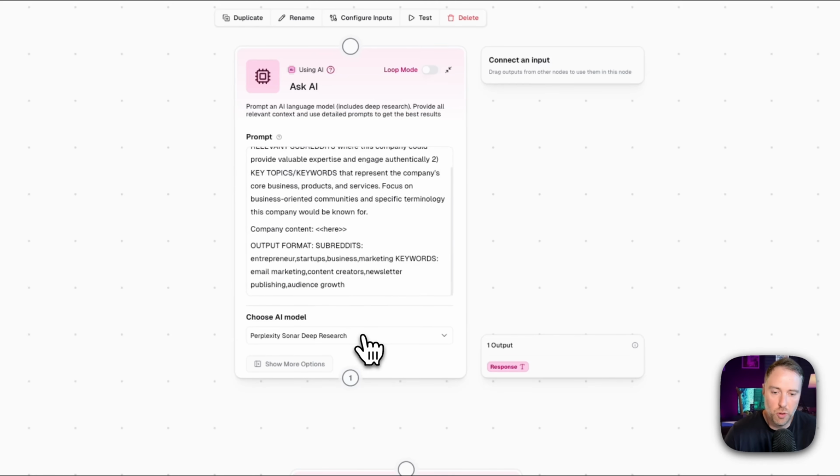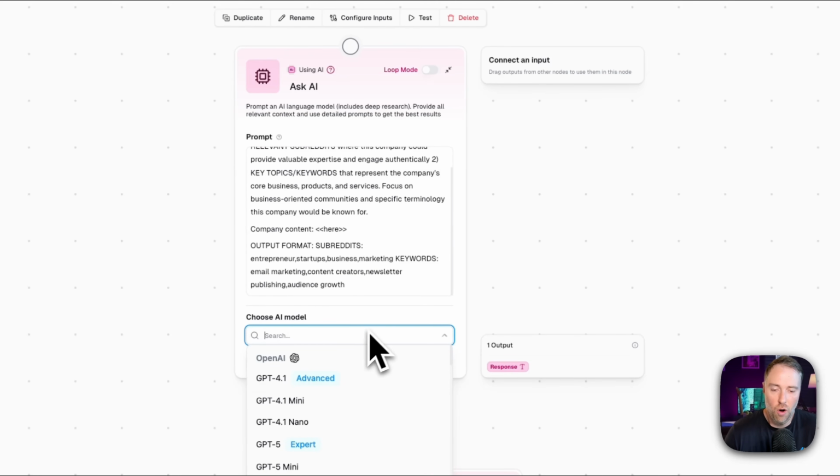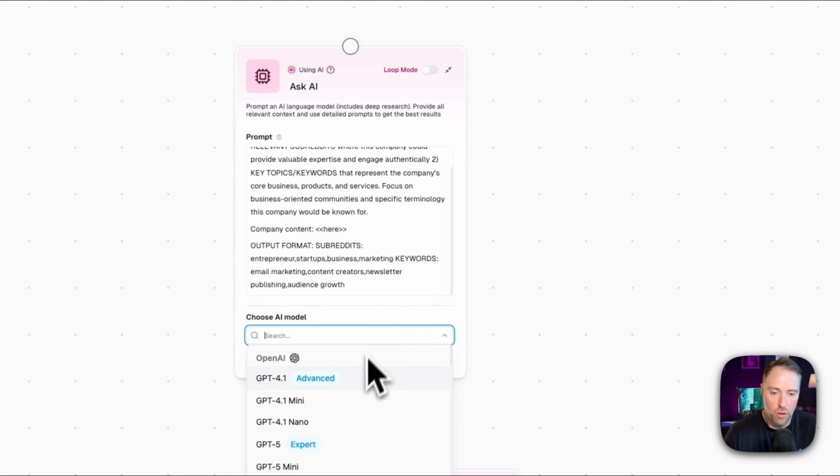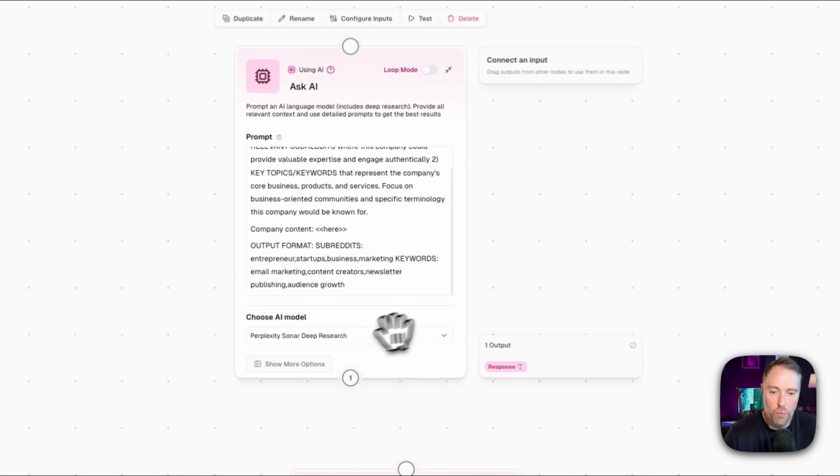And what's super, super cool is you can actually choose all kinds of different models, and they have all the popular models here. So, GPT-4, 5, what we have here is Perplexity, Sonar, Deep Research, because we want this to actually do a bunch of research on this website. So we're going to use the Deep Research AI.